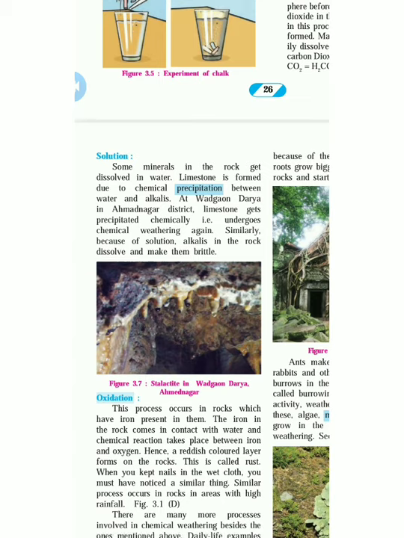Some materials in the rock get dissolved in the water. Limestone is formed due to the chemical precipitation between water and alkalis. At the Vargang Darya in Ahmednagar district, limestones get precipitated chemically, that is, they undergo chemical weathering. Similarly, because of the solution, alkalis in the rock dissolve and make them brittle. Brittle means separate.